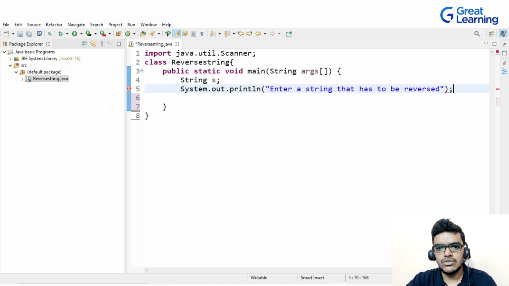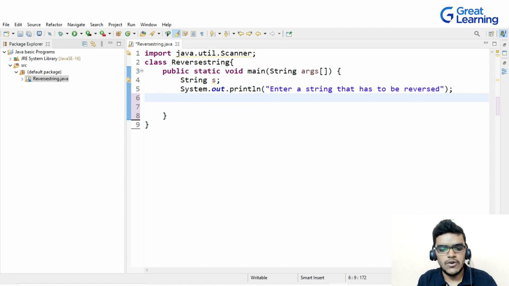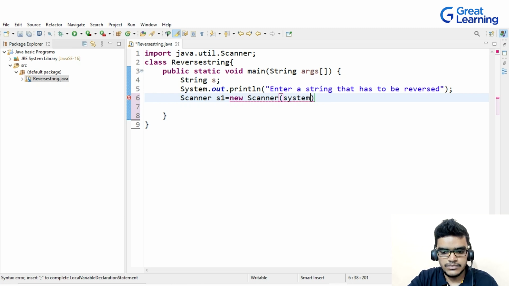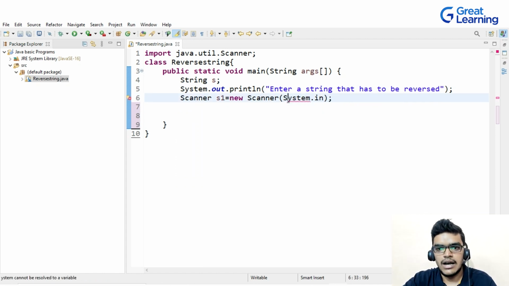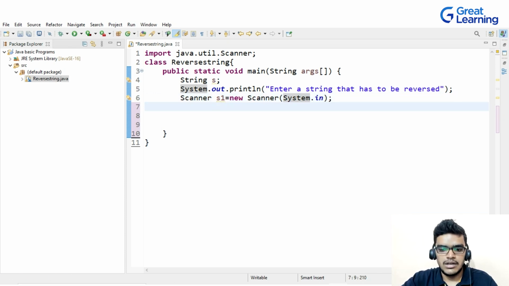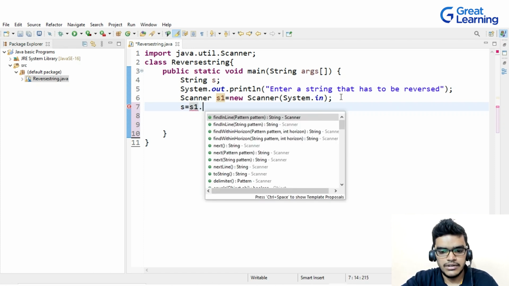Now I will create a Scanner class object. I will write Scanner s1 equal to new Scanner, and then System.in. After this I will write s equal to s1.nextLine.